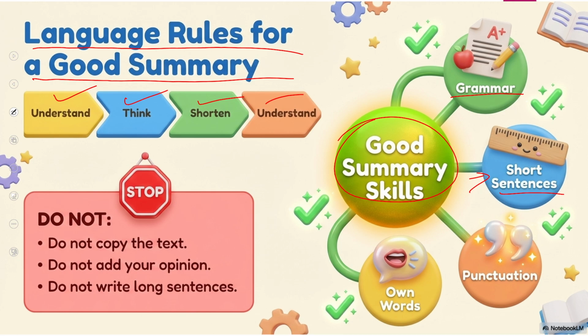Then use short sentences and your own words. What are the things you don't have to do? Do not copy the text. Do not add your opinion. Do not write long sentences in a summary. Right. This is the process of summary.